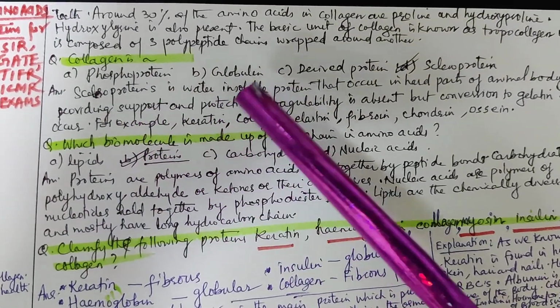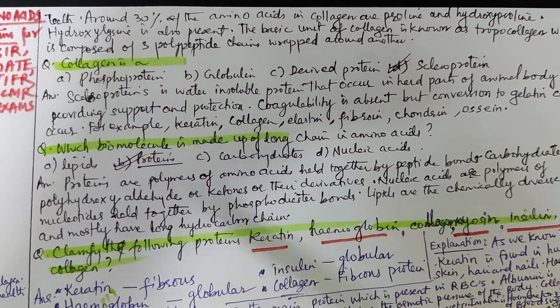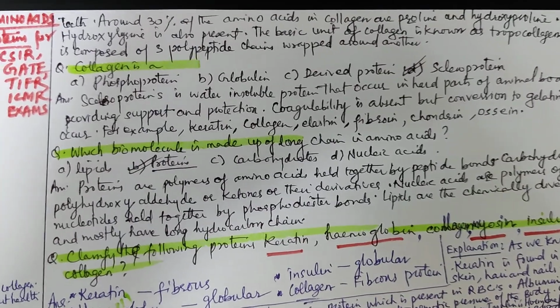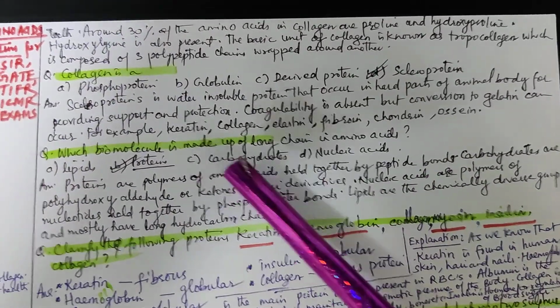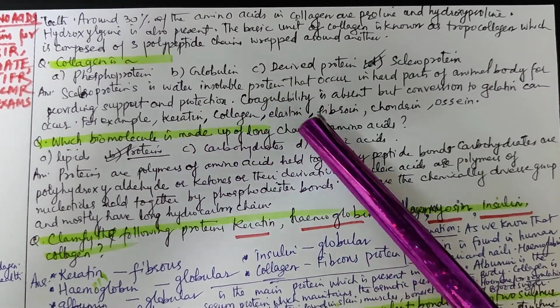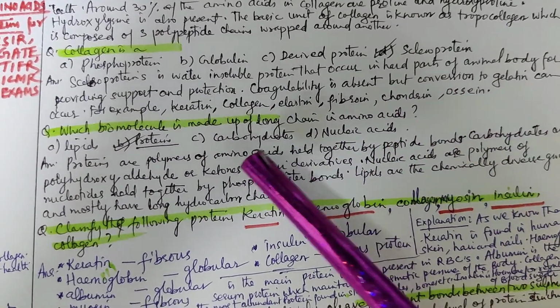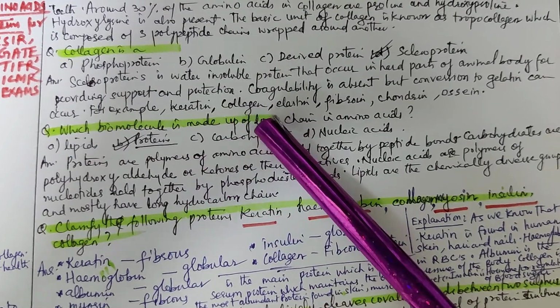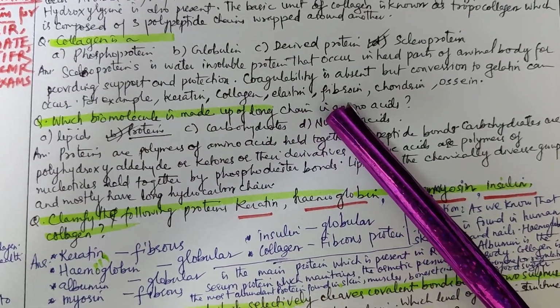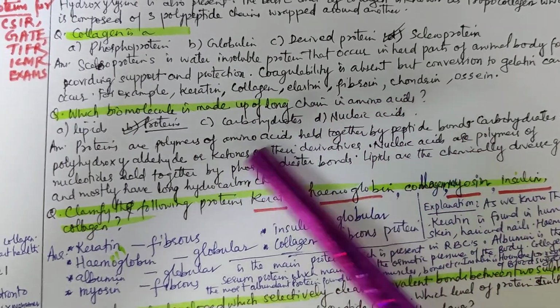Explanation: scleroprotein is a water insoluble protein that occurs in hard parts of the animal body for providing support and protection. Coagulability is absent, but conversion to gelatin can occur. For example, keratin, collagen, elastin, fibrin, chondrin, ossin.